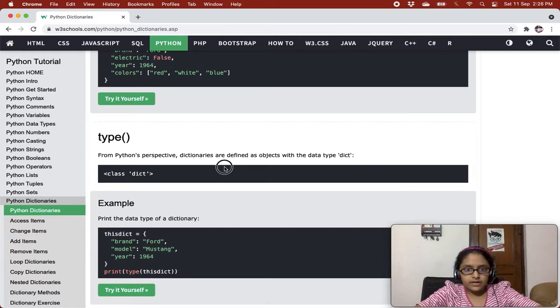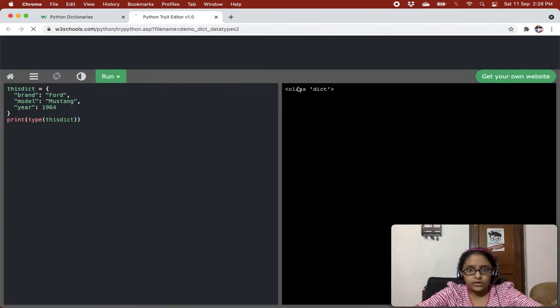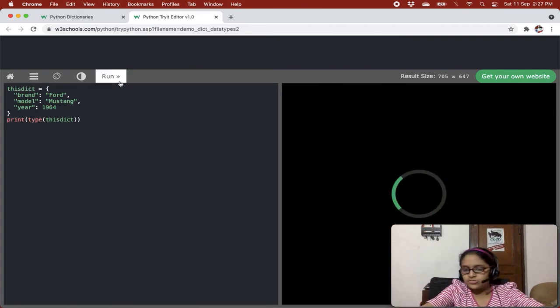There's a type function to tell what type it is: a dictionary, a list, a string, or what. If I don't know what this is, I simply give the type function, and you'll get the answer.